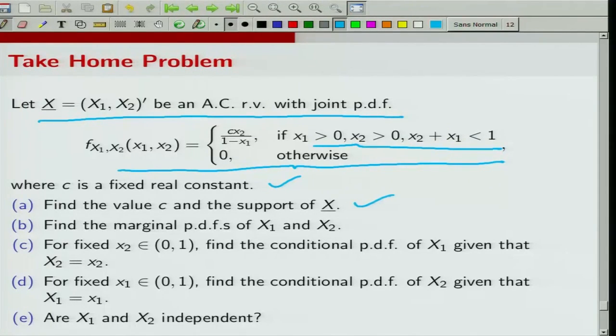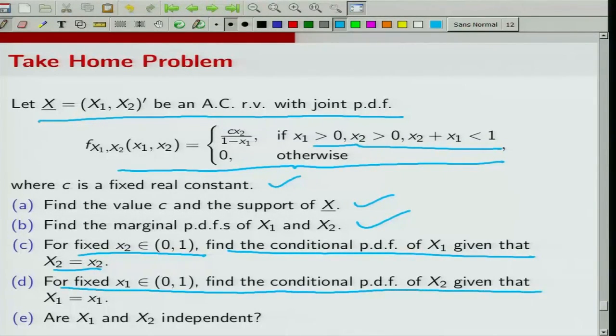Find the value of c, find the marginal PDFs of x1 and x2. For fixed x2 belonging to (0, 1), find the conditional PDF of x1 given X2 equal to x2. For fixed x1 belonging to (0, 1), find the conditional PDF of x2 given that X1 equal to x1. Are x1 and x2 independent, which of course one can say just through observation that they will not be independent, because S_X will not turn out to be the same as S_X1 cross S_X2.